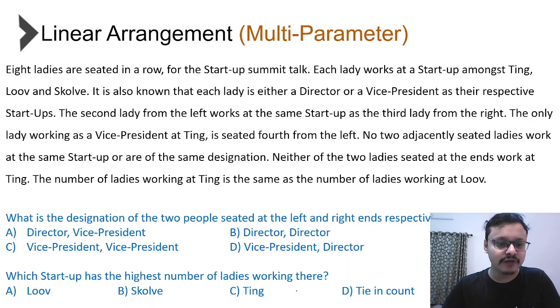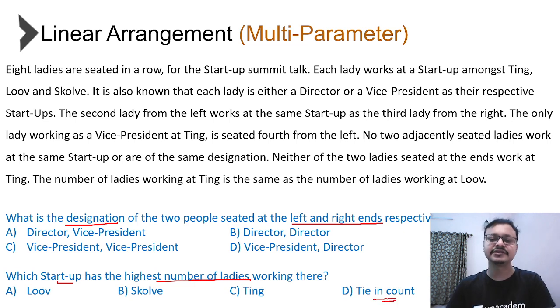Third one, what is the designation of the two people seated at the left and the rightmost ends? You need to look at the two people at the ends and identify the designations of those two people. And the final question in the set is saying, which startup have the highest number of ladies working there? So you have the names of the three startups. You also have a fourth option, that is tie-in counts. In case there are two startups with the same highest number of ladies, then the answer would be option D.